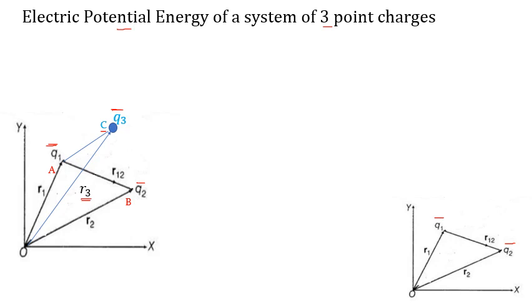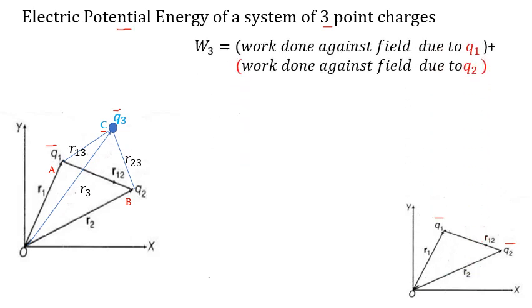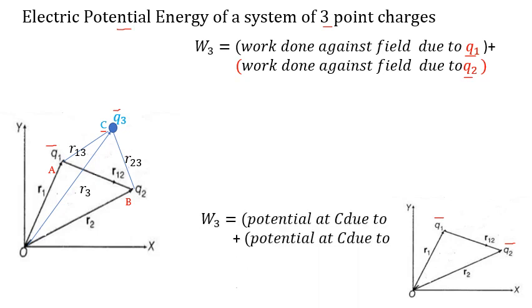So what do we have to do? We again show distances. r13 is the distance between q1 and q3. Similarly, r23 is the distance between charges q2 and q3. Now how do we find the total work done in assembling charge q3 from infinity to the point C? It is nothing but the work done against the field of q1 plus the work done against the field of q2.